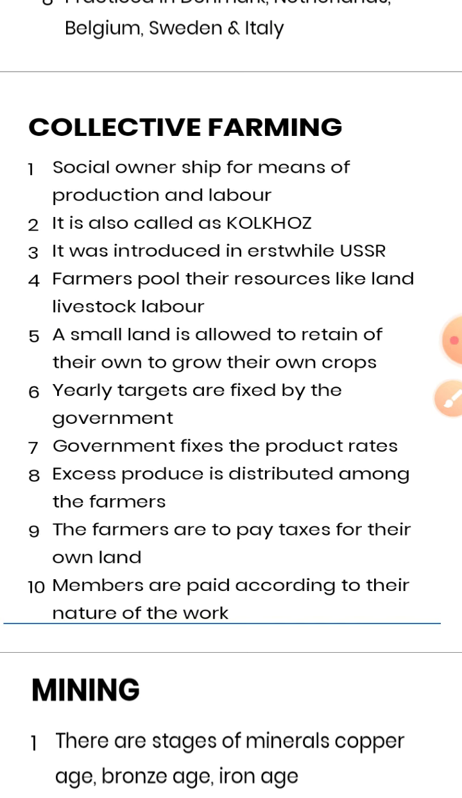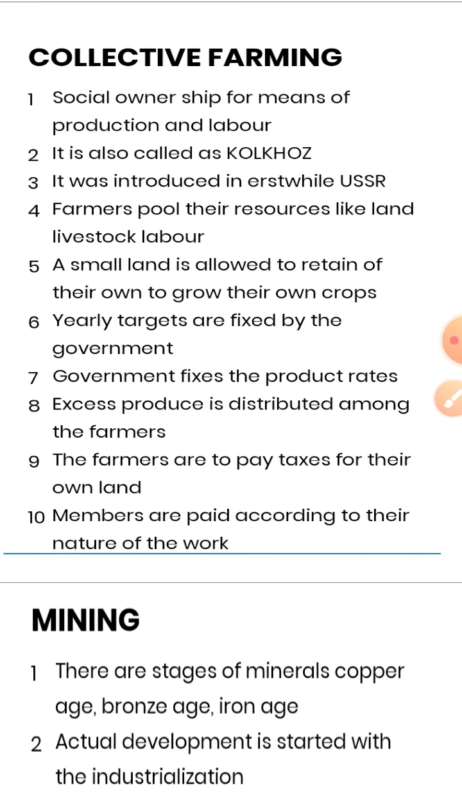As we discussed, in cooperative farming it depended on their initiative. If they want to pool, they can, and if they don't want to pool, they don't have to. But in collective farming, there is a society ownership on all things in the country. So it's mandatory, according to the government, that each and every farmer has to pool their resources, and it is compulsory. The farmers pool their resources like land, labor and livestock and everything. But if they want to retain a small piece of land for their own farming or individual needs, it is allowed.